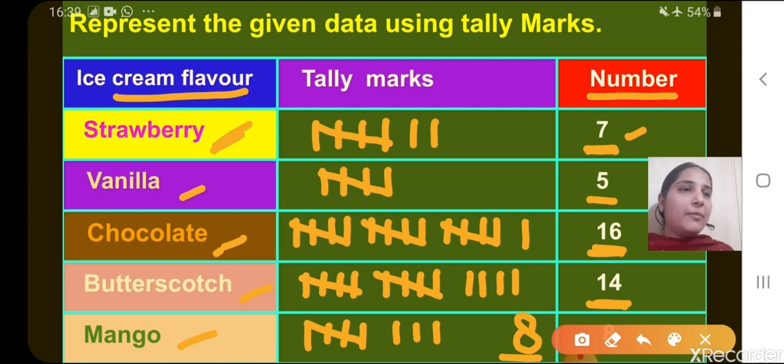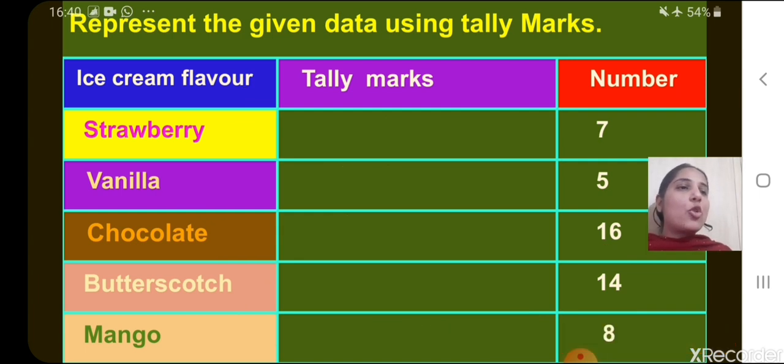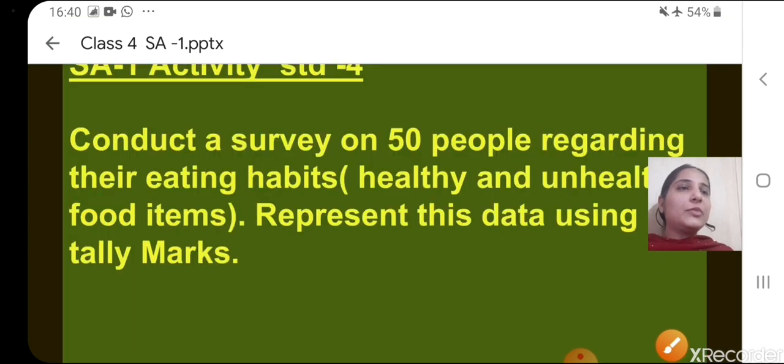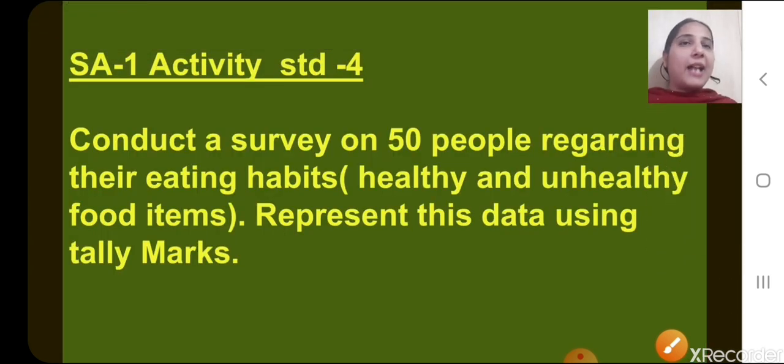So let's see the activity that you have to do. In the same way you will represent the data using tally marks. So your activity, SA1 activity, is to conduct a survey on 50 people regarding their eating habits. That may include healthy and unhealthy food items. And then you have to represent this data using tally marks.